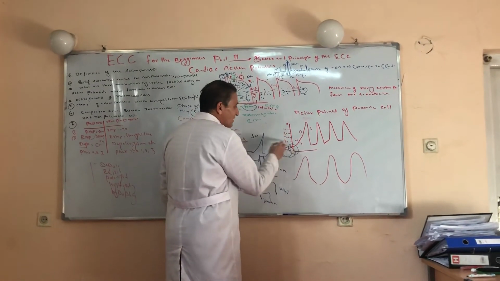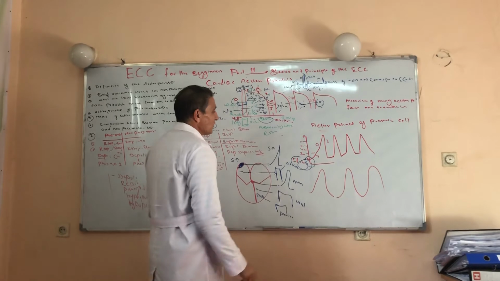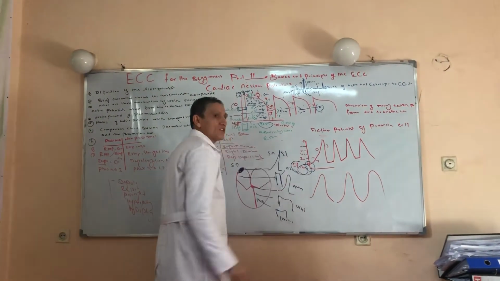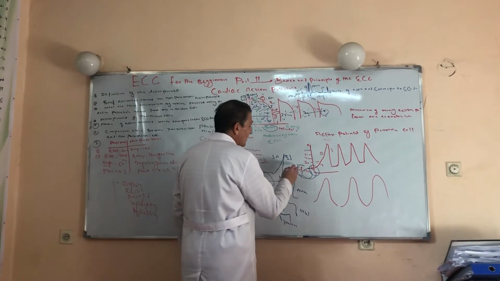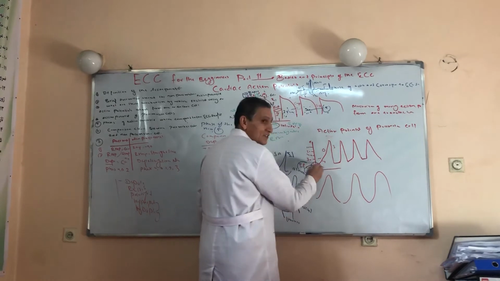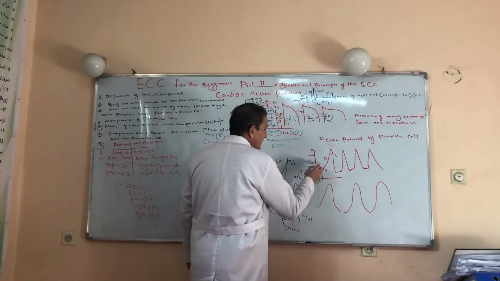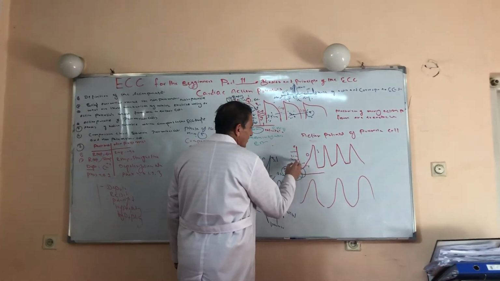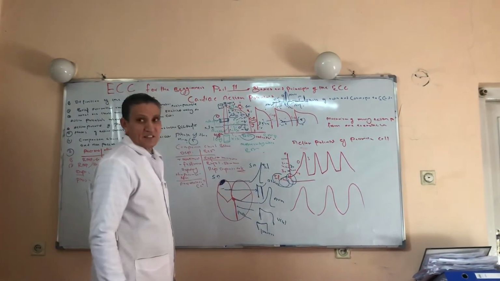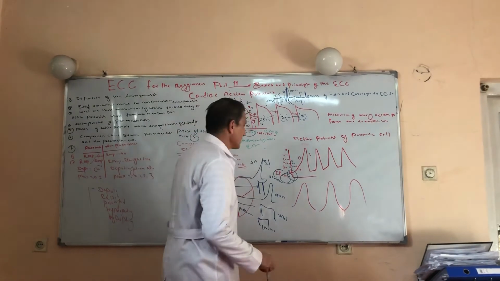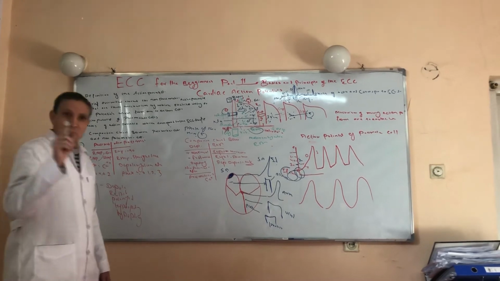What are the mechanisms by which this minus 60 is produced? The only channel which plays a major role in the production of this minus 60 millivolt is the IF channel. The IF channel is also called the funny channel. This IF channel continuously, spontaneously, and regularly loads sodium from outside the cell into the inside of the cell. When the sodium comes in and reaches the threshold, for example minus 30, this is the threshold for the pacemaker cell, and for the non-pacemaker cell it is minus 90 millivolts. In the mechanism of the resting membrane potential of the non-pacemaker cell, the leaky potassium channel has a role.